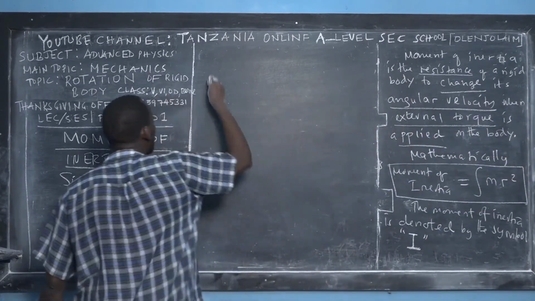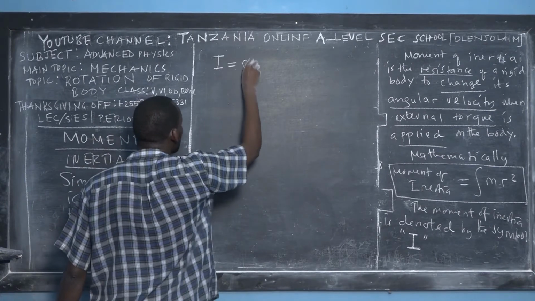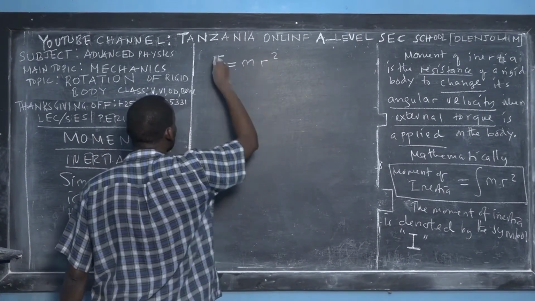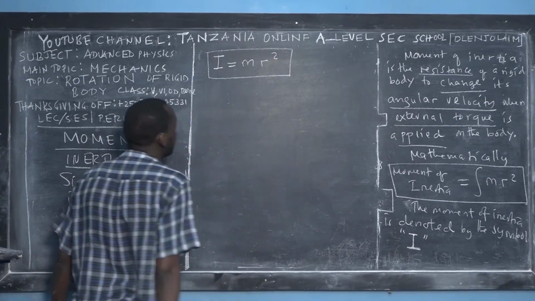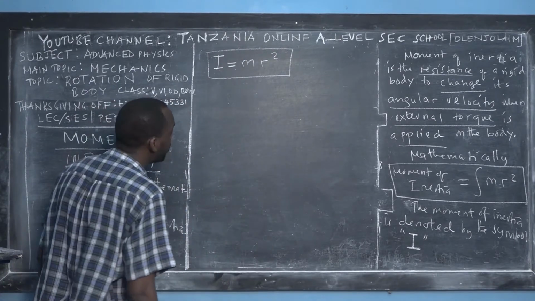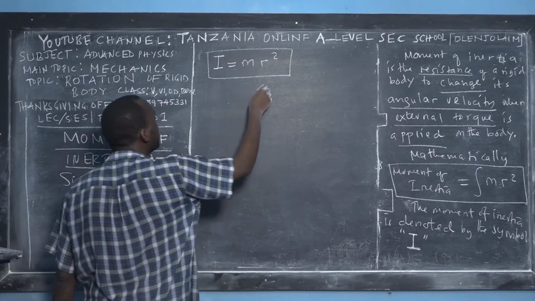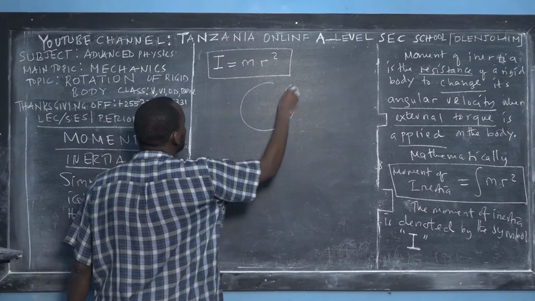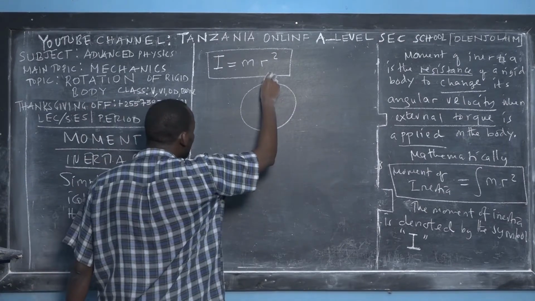Okay, it's given as what? Moment of inertia is equal to mass times the square of the distance from the axis of rotation. So let me demonstrate the meaning of this formula by using a diagram. Suppose that this is a disk, and the disk is rotating.